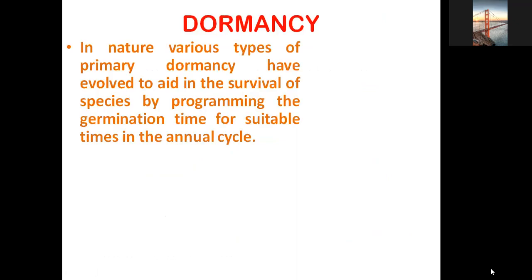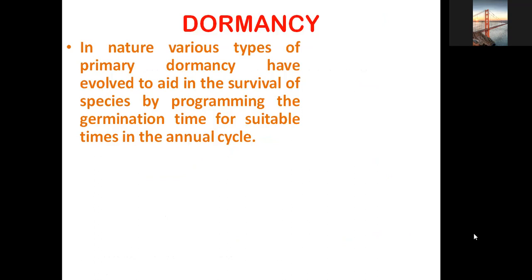Therefore, in nature there are various types of dormancy. Primary dormancy has evolved to aid in the survival of species by programming the germination time for suitable times in the annual cycle.